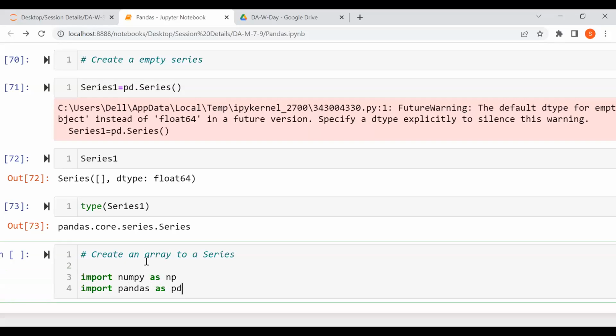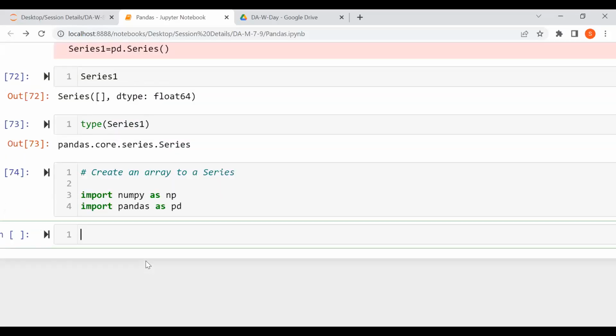Slowly, this will increase. When we move to visualization after pandas, the imports will increase by two or three more, so get habituated with that. Both are imported because I need to create an array first, as the first operation is creating an array to a series. Converting an array to a series, or creating an array to a series. So np.array.